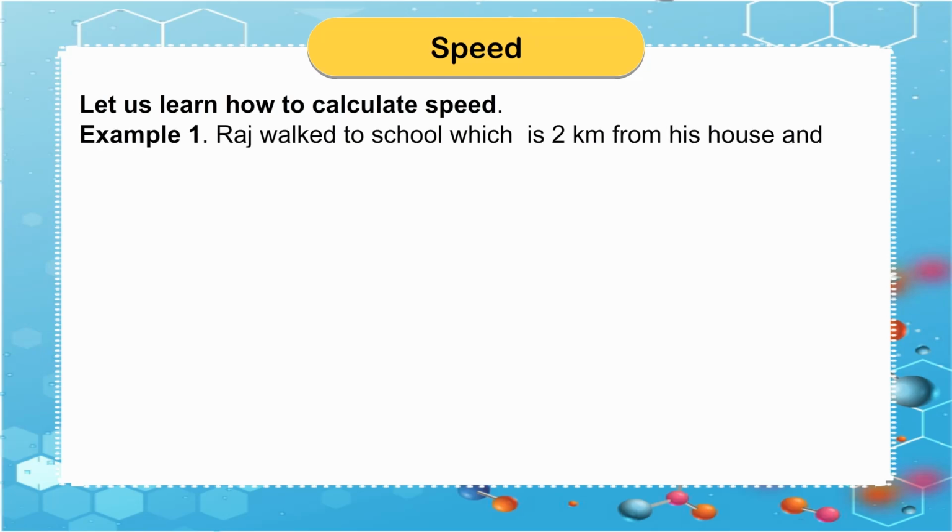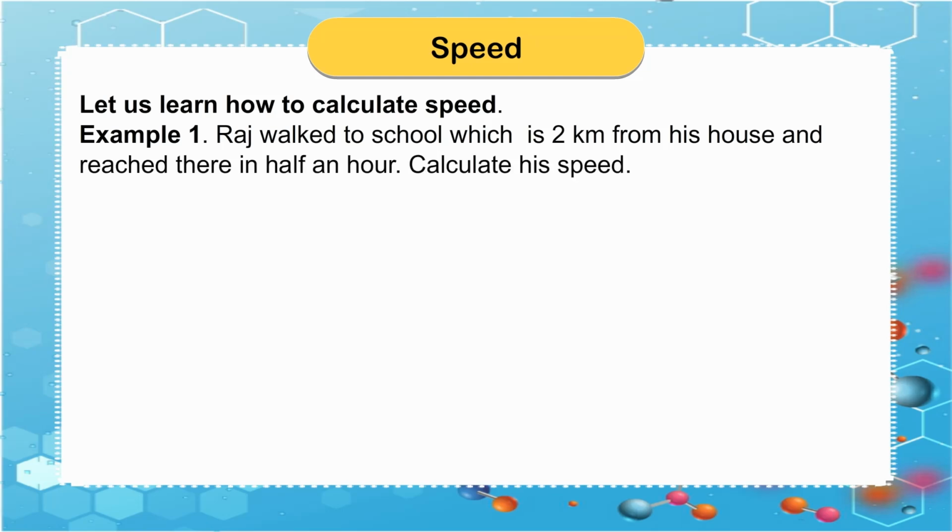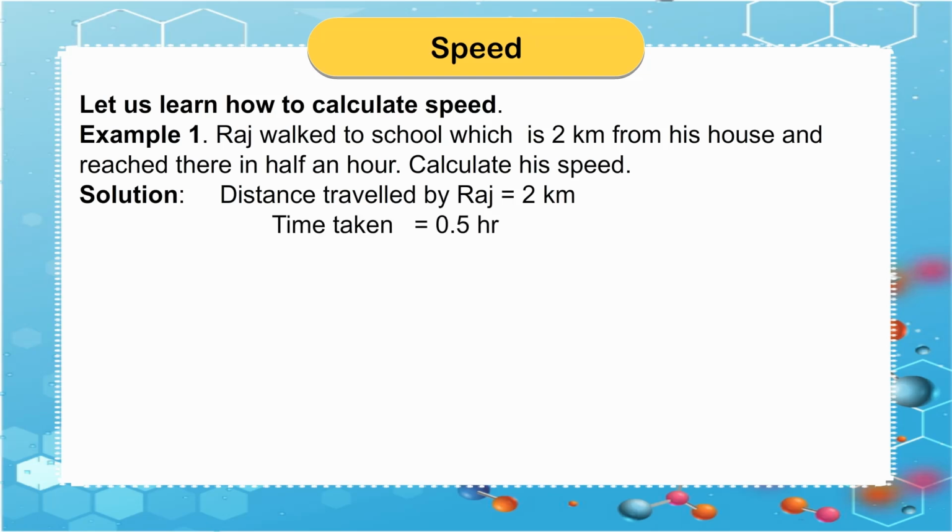Example 1. Raj walked to school, which is 2 kilometers from his house, and reached there in half an hour. Calculate his speed. Solution. Distance traveled by Raj is equal to 2 kilometers. Time taken is equal to 0.5 hours. Raj's speed is equal to 2 kilometers upon 0.5 hours is equal to 4 kilometers per hour.